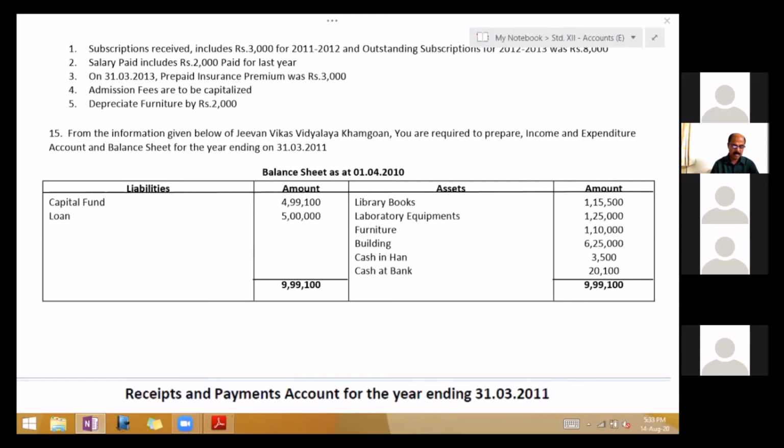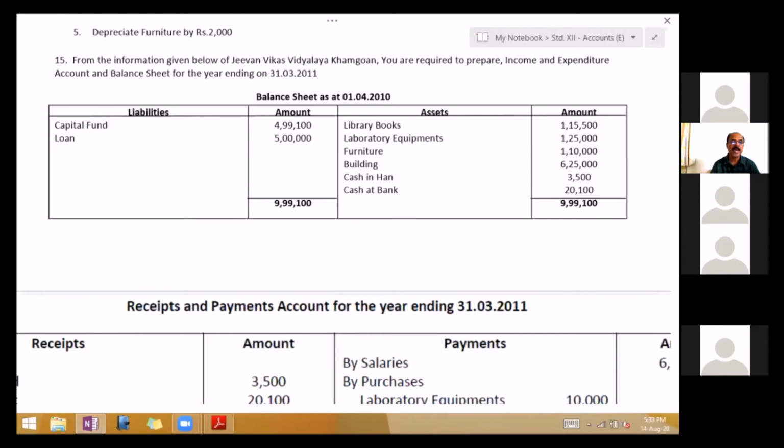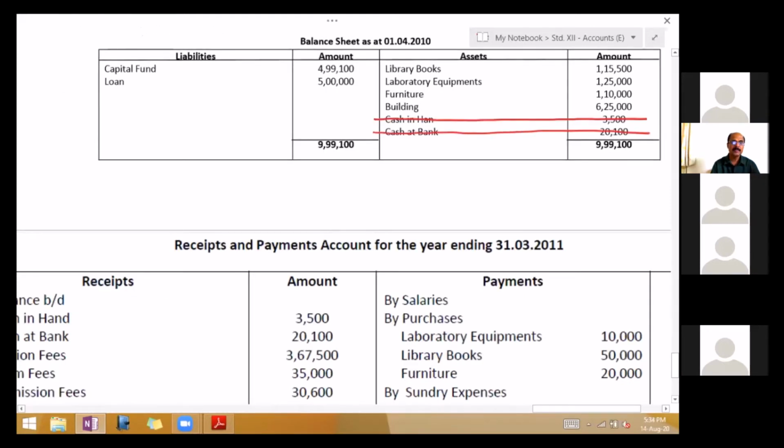Capital fund and loan, that's a liability. Asset side: library books, laboratory equipment, furniture, building, cash in hand and cash at bank of last year. If it is recorded on the receipt side, cancel it because last year's cash and bank balance is already accounted for. You'll use it up. Current year's will be shown as asset. Last year's, cancel. Receipt side.